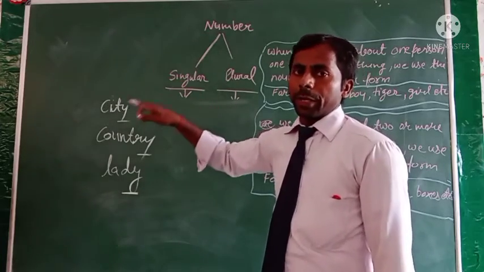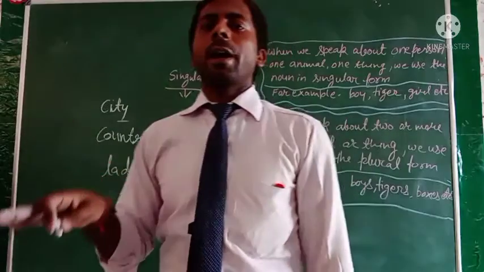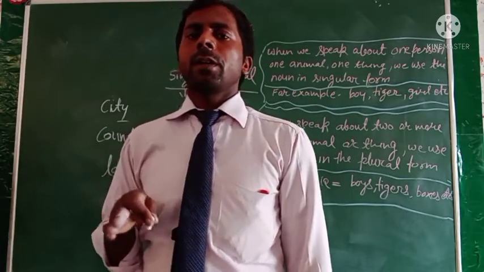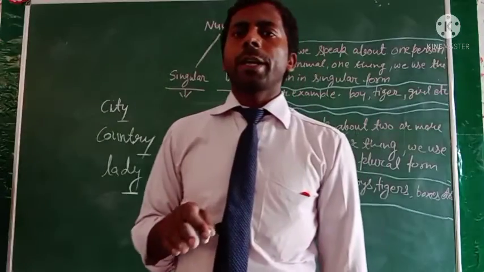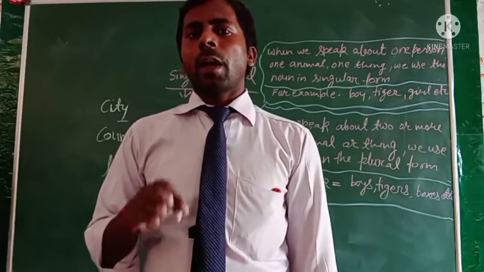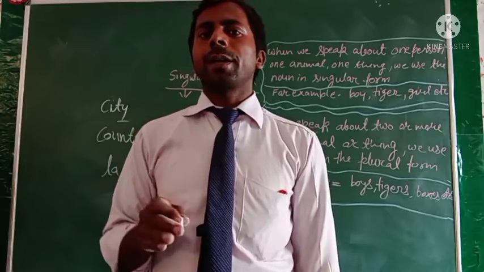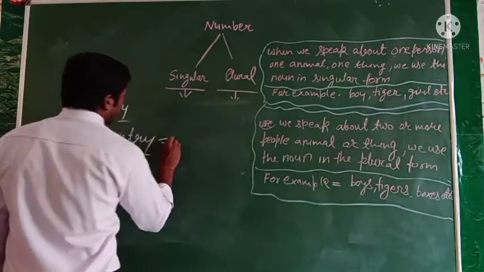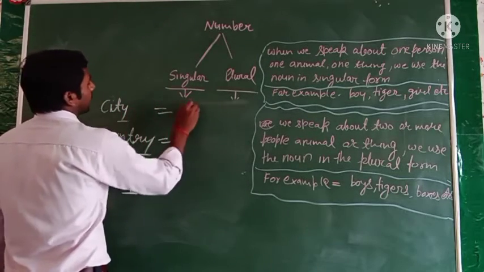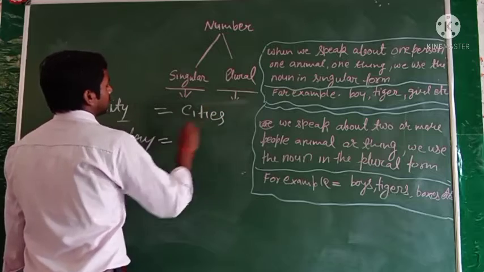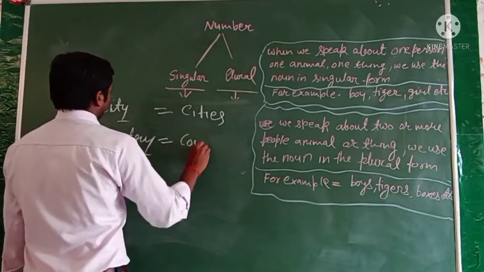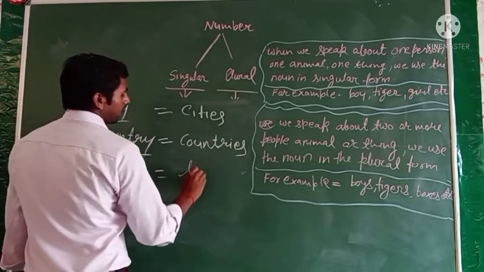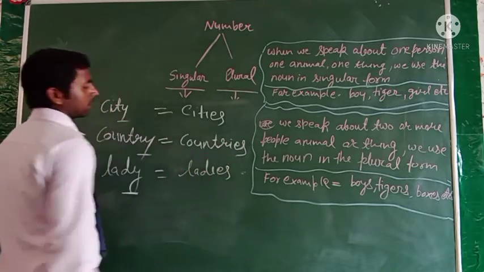Then we remove the y, change the y into i, and add es. It means city will be cities, country will be countries, lady will be ladies.